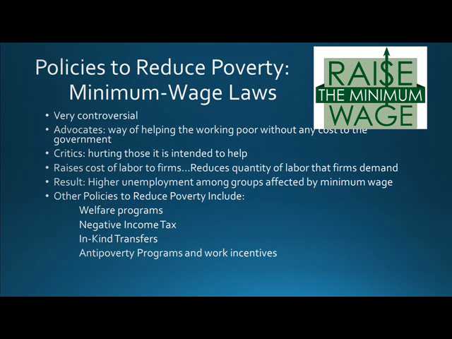Among the policies to reduce poverty are the minimum wage laws. They are very controversial, and advocates believe that they are a way of helping the working poor without any cost to the government. Critics, however, contend that it's hurting those who it is intended to help. It raises the cost of labor to firms and reduces the quantity of labor that firms demand. As a result, higher unemployment among groups affected by a minimum wage. Other policies to reduce poverty include welfare programs, negative income tax, in-kind transfers, and anti-poverty programs and work incentives.